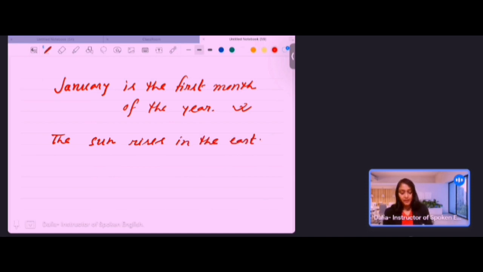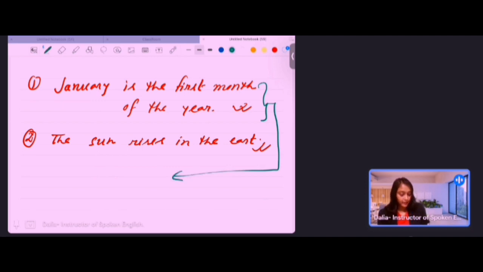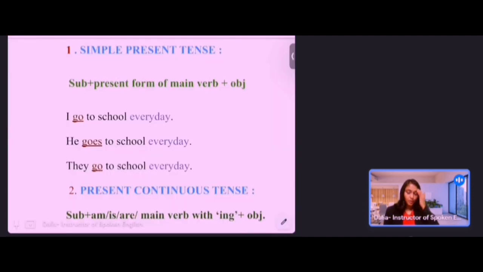the sun rises in the east. So both sentences are indicating, sorry, not habitual, general truth. Okay, clear. So simple present tense means habitual action or general truth.